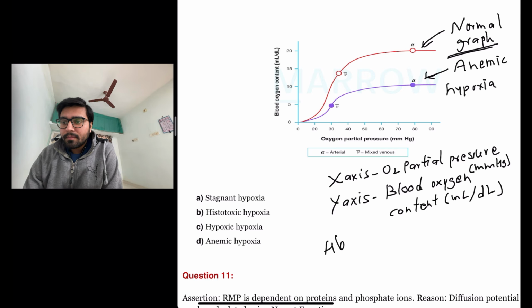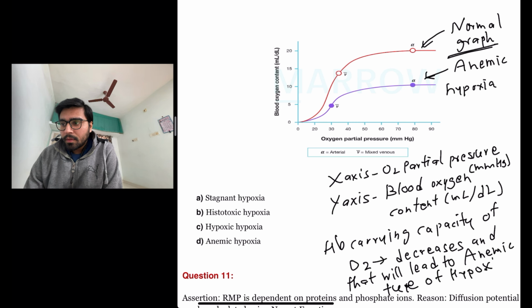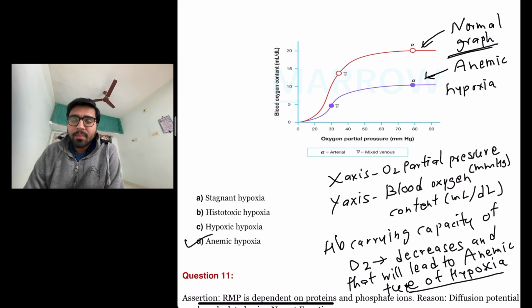So the hemoglobin carrying capacity of oxygen decreases, and that will lead to anemic type of hypoxia. So the answer here is D, anemic hypoxia.